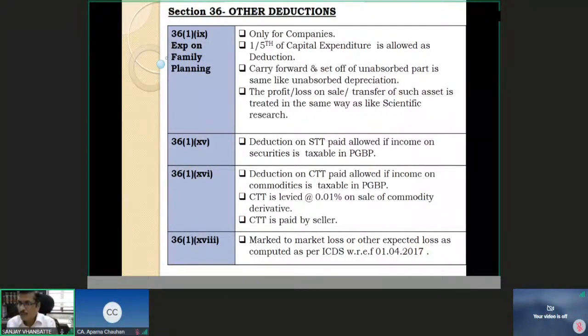But another 2,000 rupees, which is employer's contribution, if not paid by 15th of October, still, even if I make the payment by 31st July 2021, that is the due date for filing the return for non-audit cases, and 31st October 2021, which is the due date for auditable cases, I will be able to get the deduction under section 43B.